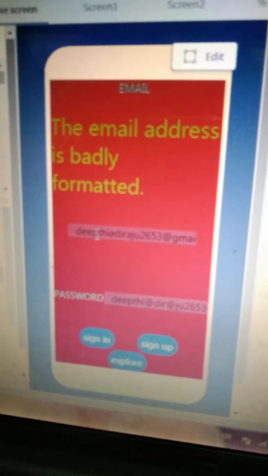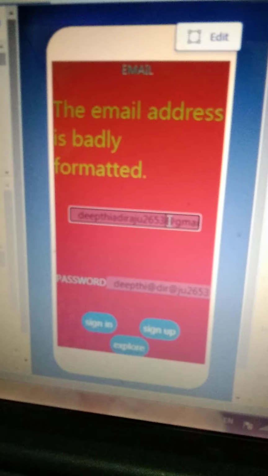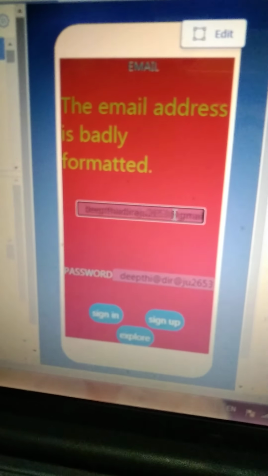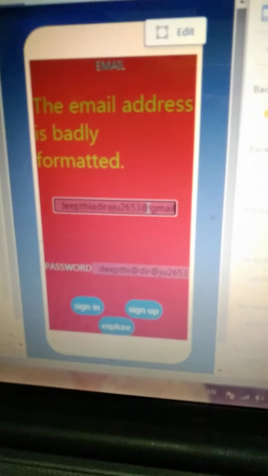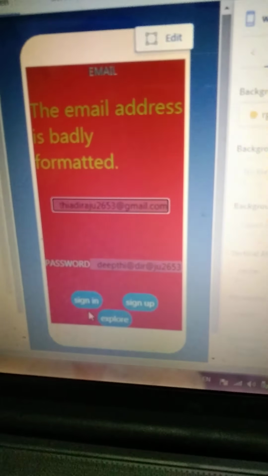So let me check my email. At gmail.com I didn't type, so it's showing that way. It is just to show you how it shows. So let's sign in. It will directly go into the app after we sign in.